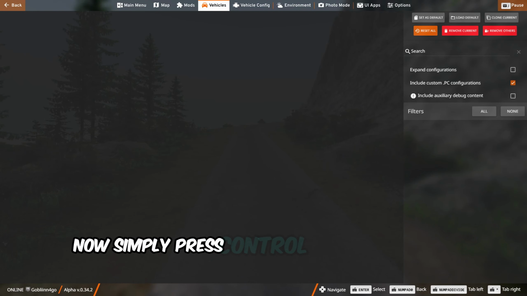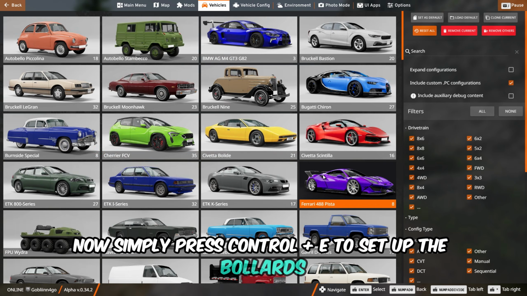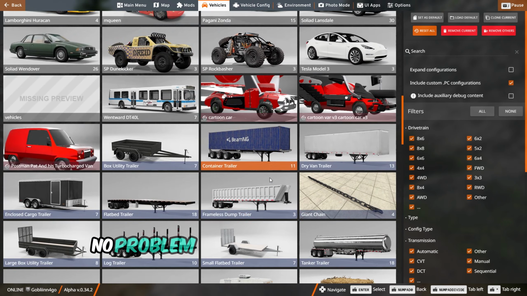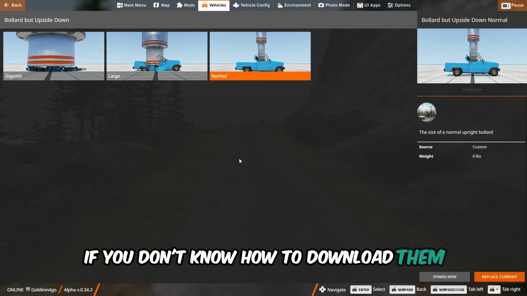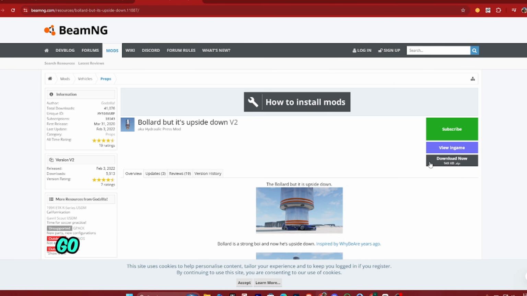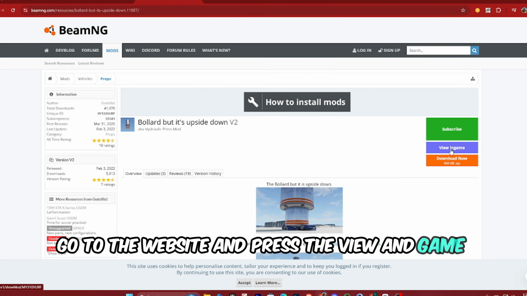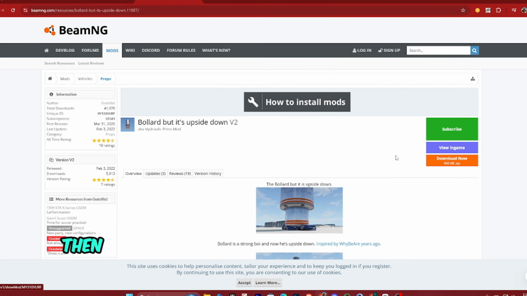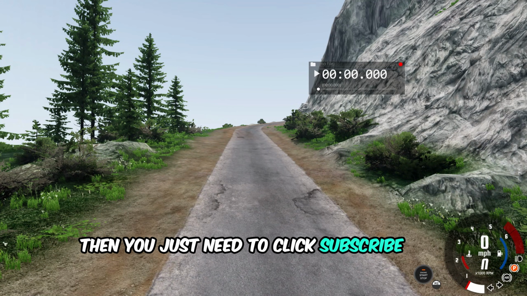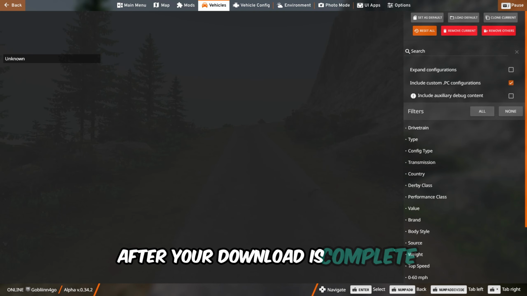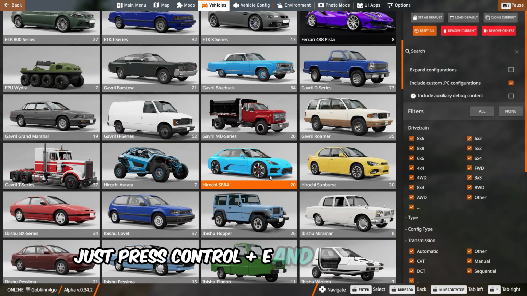Okay, now simply press Ctrl+E to set up the bollards. If you don't have the bollards, no problem. The download link is in the description box. If you don't know how to download them, just click the link in my description, go to the website, and press the View in Game button, just like we did before. Then, the bollards will appear directly in the game. Then you just need to click Subscribe and download it.